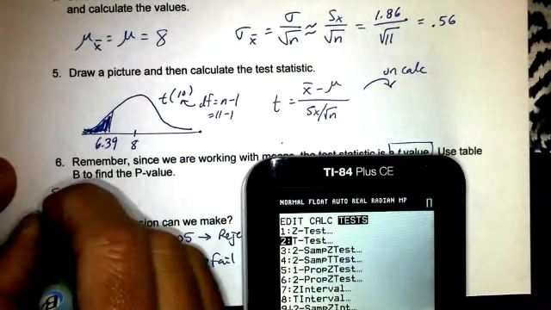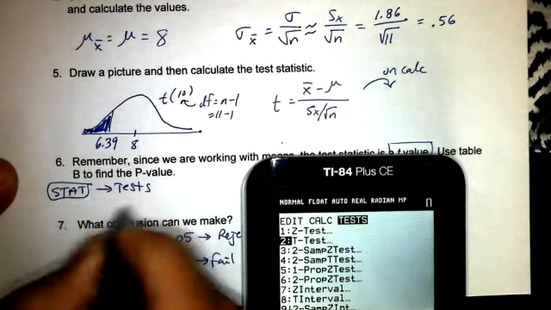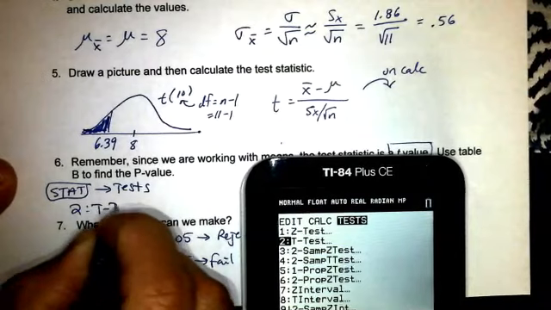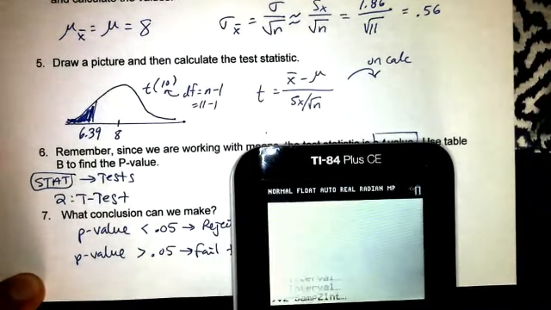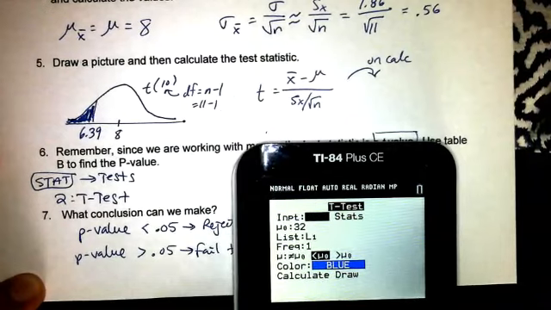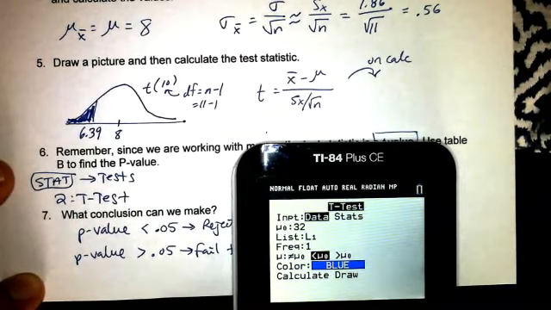So that was stat, to the right to test, and we want number 2, the t-test. On this t-test, we're going to use data because I have the data typed in. If I use stats, then I can just type in, and actually they already typed in all that for me. Our sample mean or sample standard deviation, our n value, that's all there for us, but we're just going to go to data.